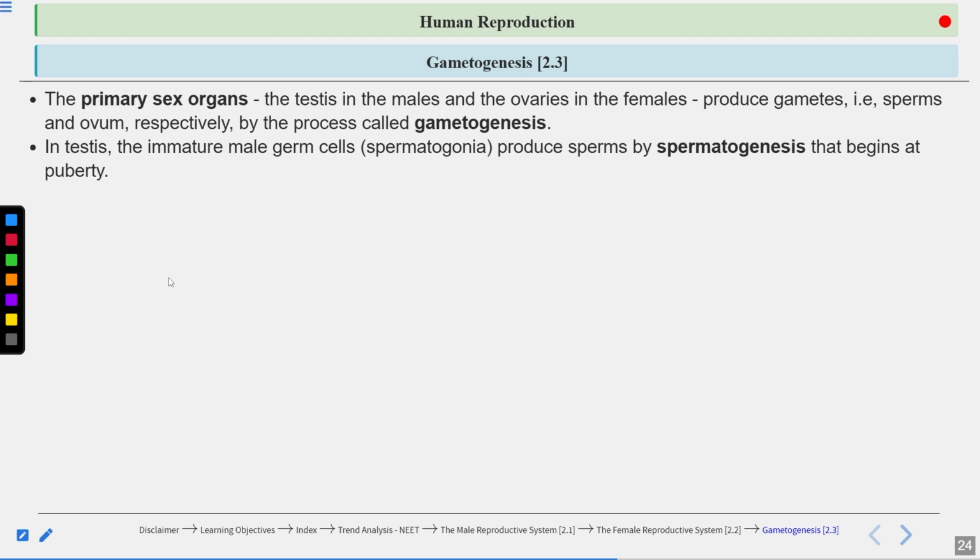Now let's talk about spermatogenesis, and the steps involved in it. Spermatogonia, which are diploid, meaning they contain 46 chromosomes, produce sperm by a process known as spermatogenesis. This spermatogenesis begins at puberty. So remember, sperm production occurs after the male attains puberty.